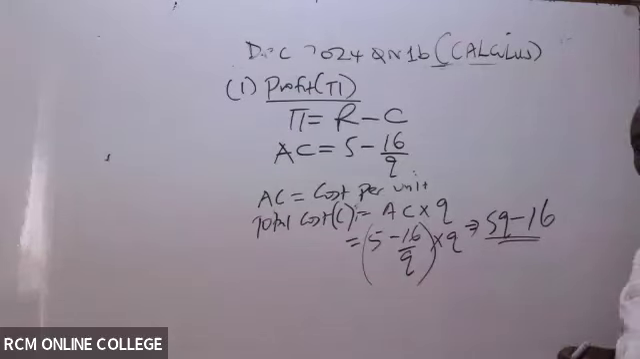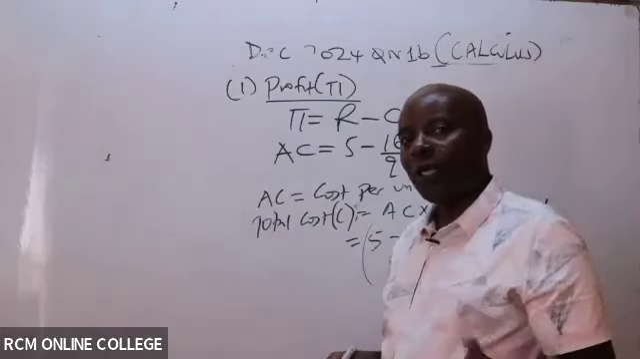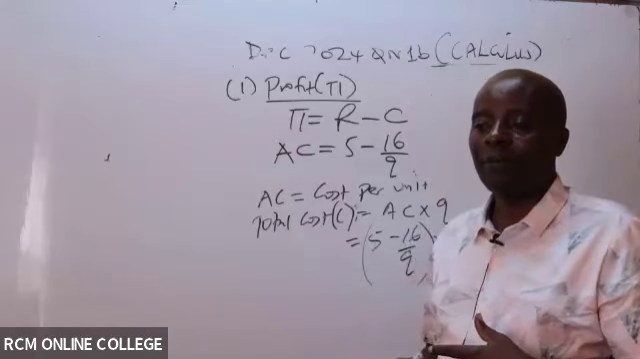So whenever they talk of average cost, always remember that is cost for one unit. And they want total cost, so times number of units. Total cost is average cost times number of units.